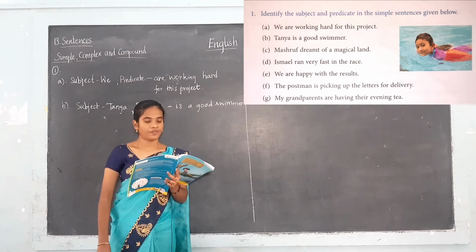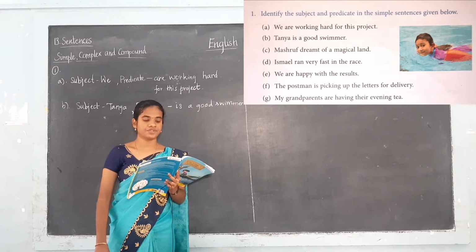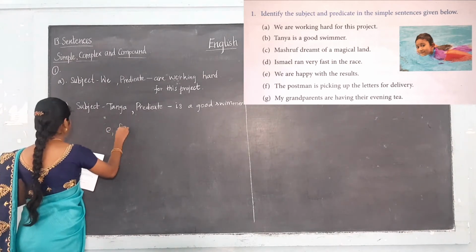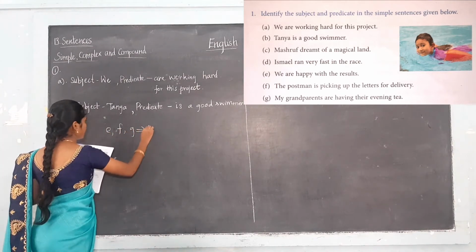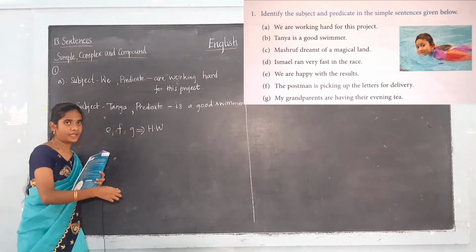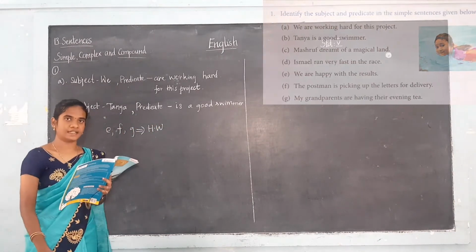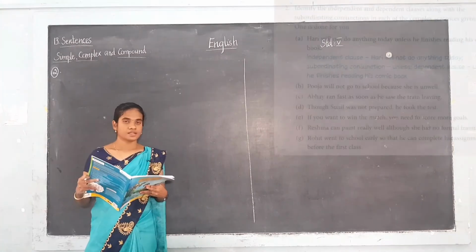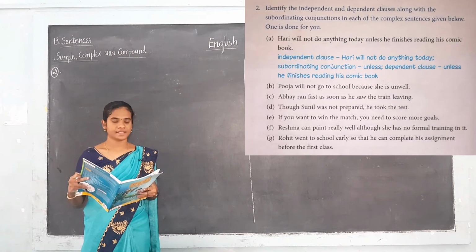Okay, and you have to do E, F, G as homework. The first exercise, E, F, G, is the homework for you. You have to identify the subject and the predicate in these sentences. Now we shall move on to the second exercise. See this image; this is the second exercise for you.